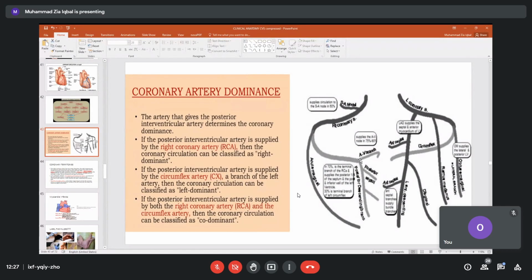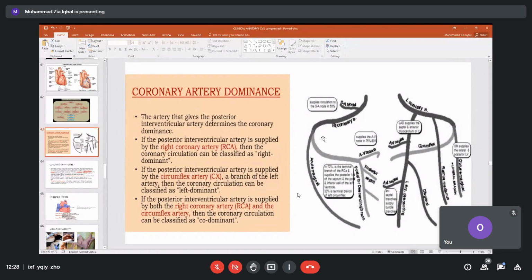Either it can arise from the right coronary artery or it can arise from the left coronary artery. If it arises from the right, please listen carefully. If it arises from the right coronary artery, we call it right dominance heart. If it arises from the left coronary artery, posterior interventricular from left, we call it left dominance.